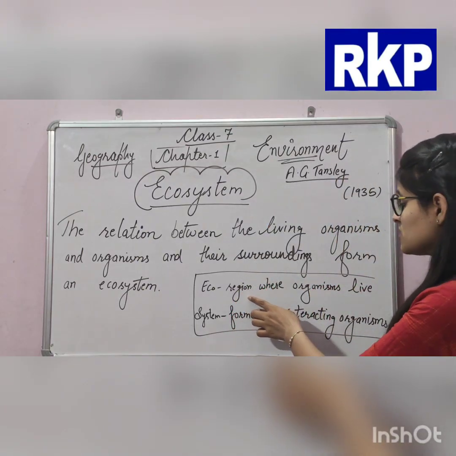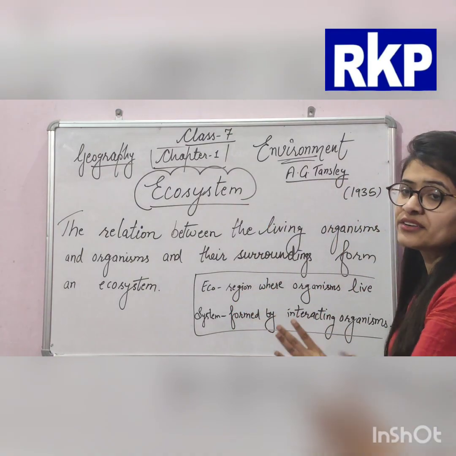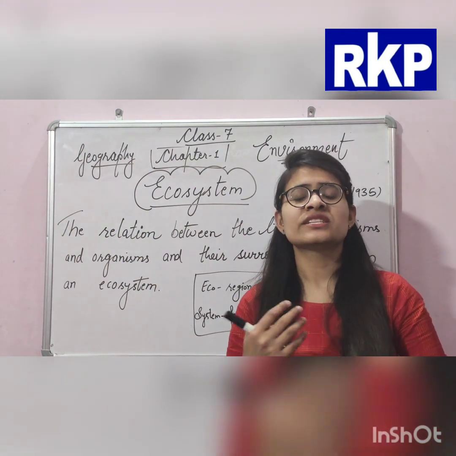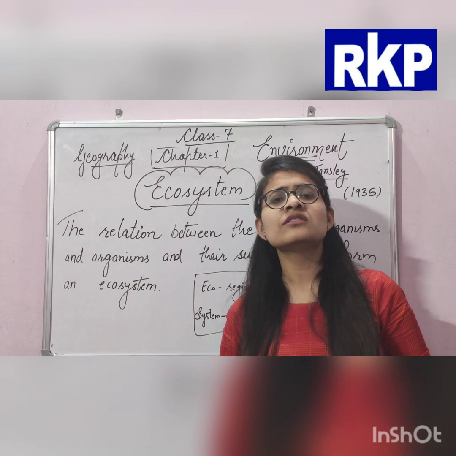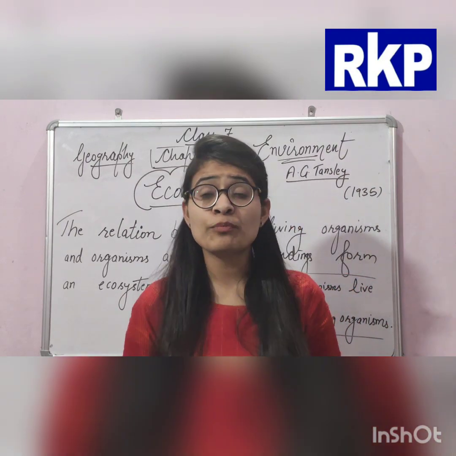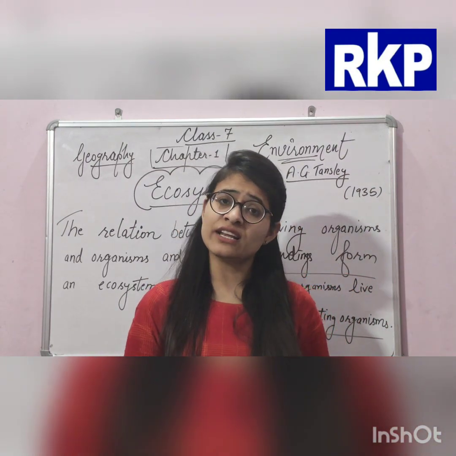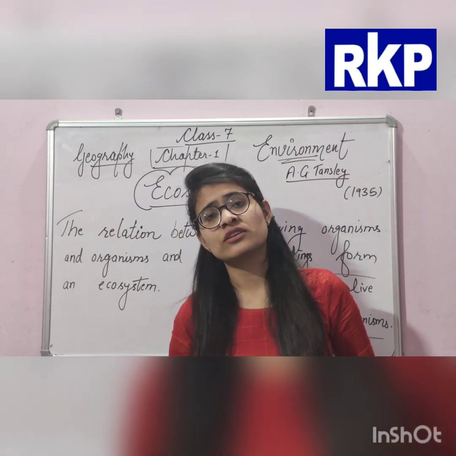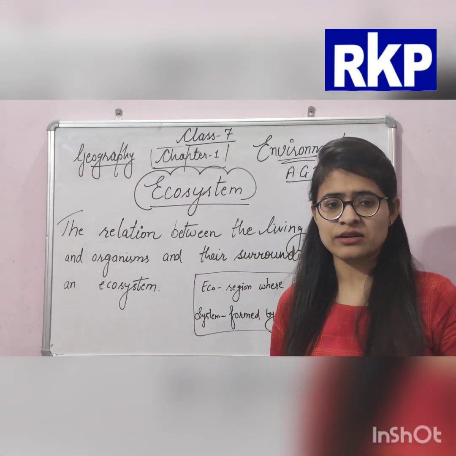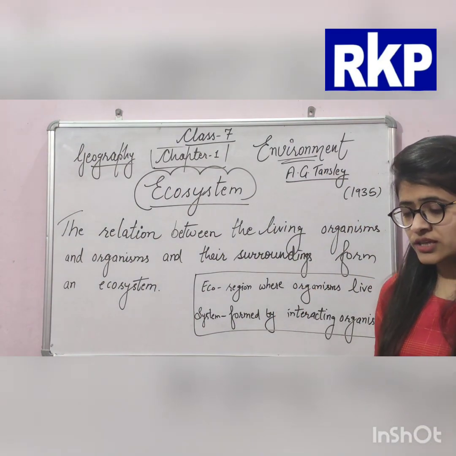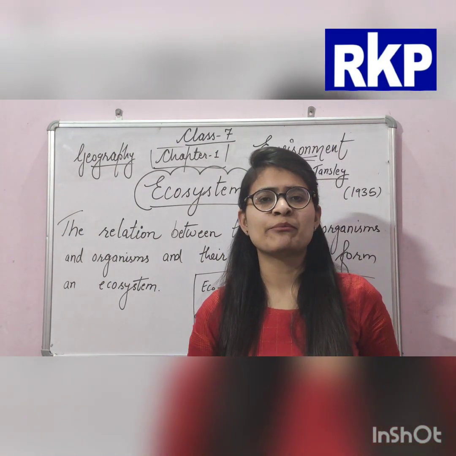It means the space, the region where organisms live and interact with each other to satisfy their needs and to live in, to fulfill their needs. So a group of living organisms that live in and interact with each other in a specific region is called an ecosystem. Now I want to clear it to you with an example.